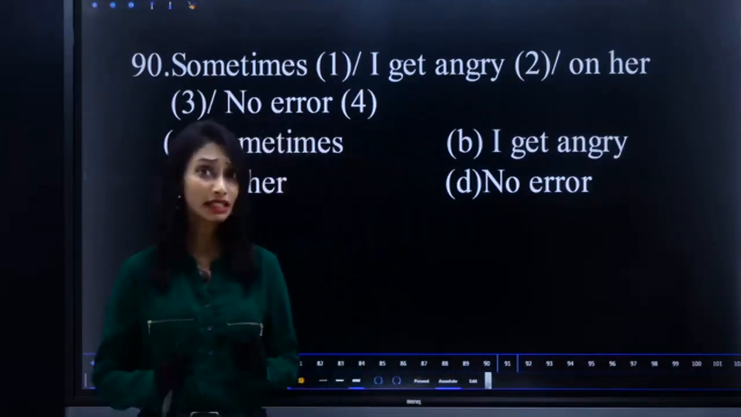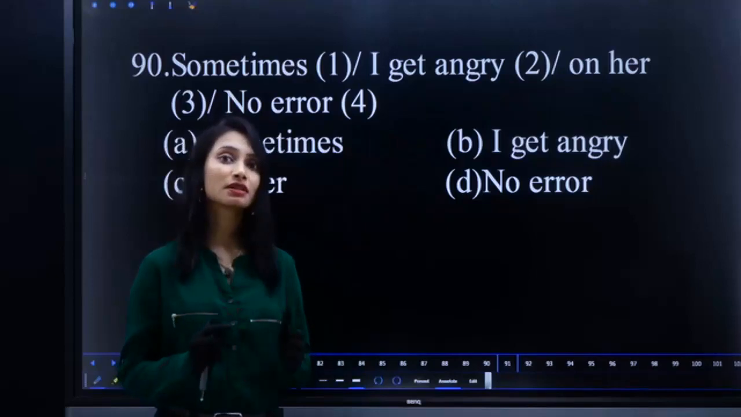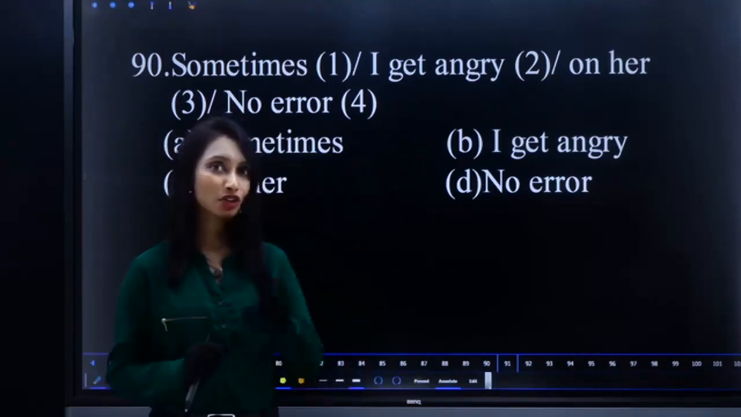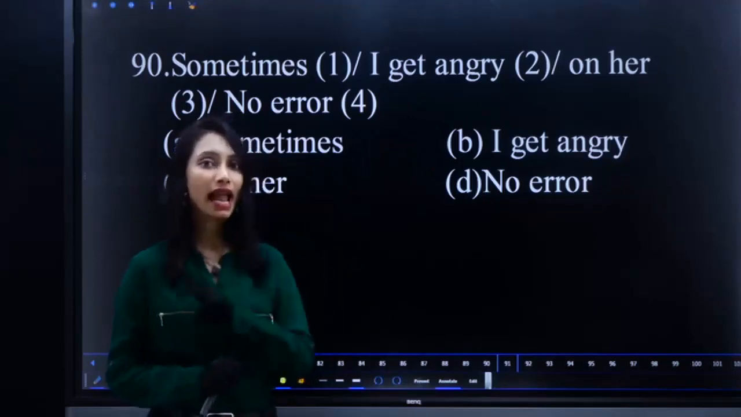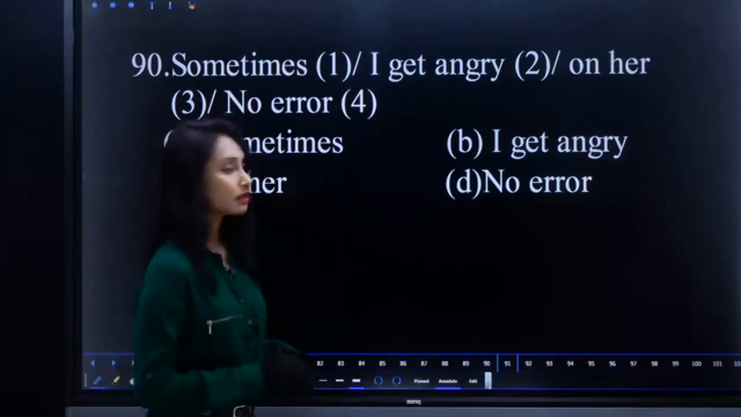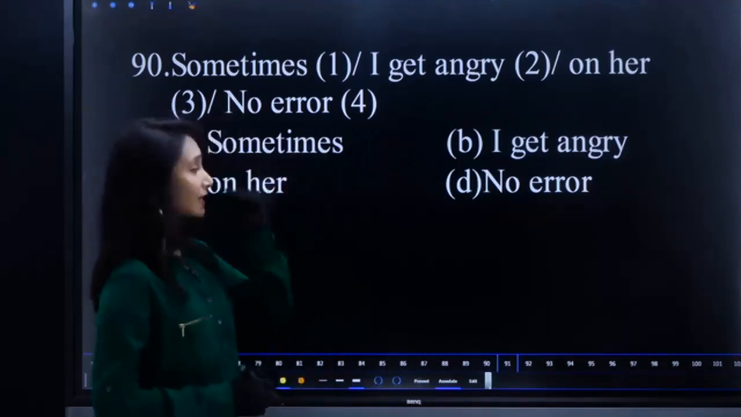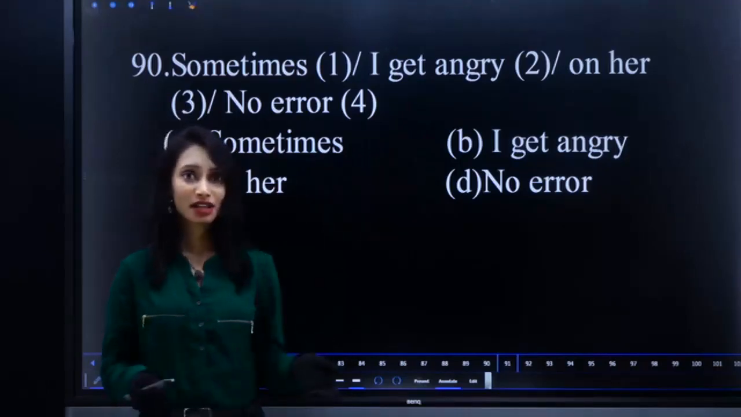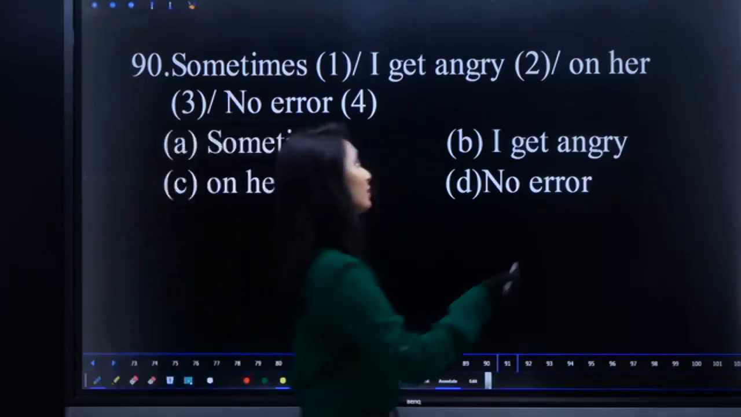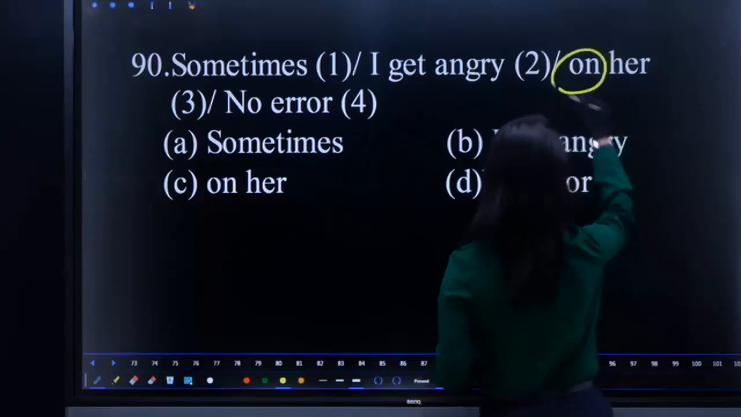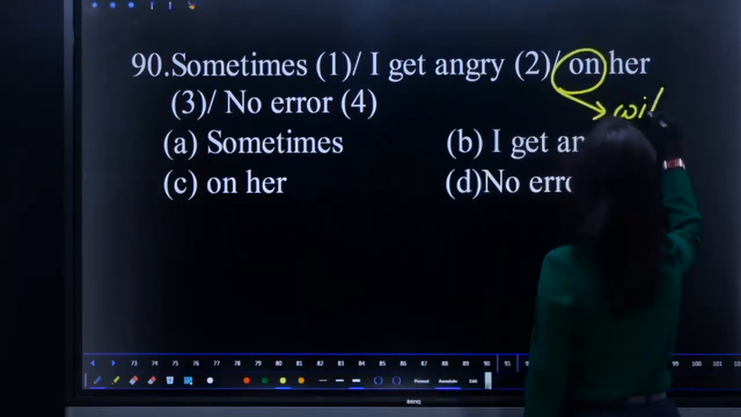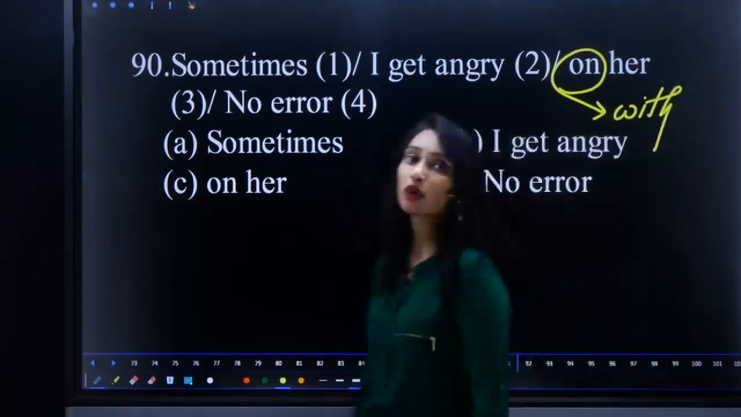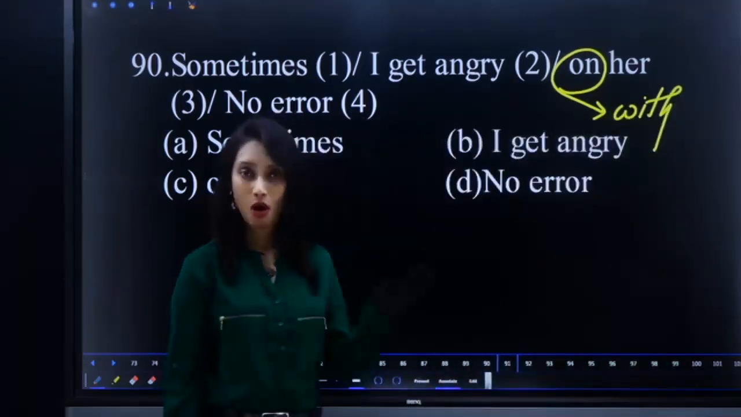I told you very clearly what the prepositions followed by angry are. Three prepositions I have given you: angry at, angry with, angry for. So here, sometimes I get "angry dash her." What is that? Her is a person. If it is a person, we can never use on, at, or for. So person means we have to use with. Angry with her, not on.